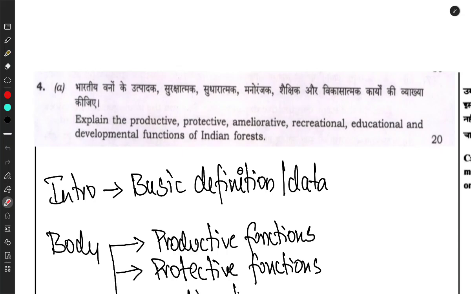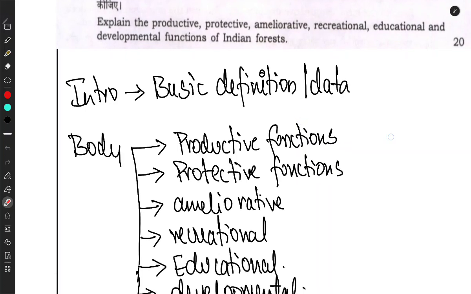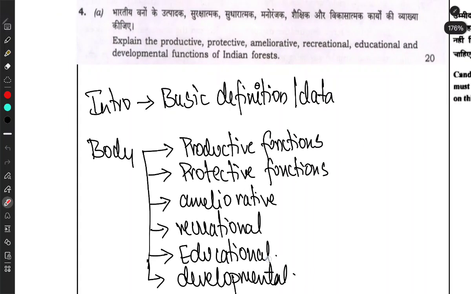Today we will be discussing one of the important questions that has been asked in the UPSC 2025 Civil Services examination for 20 marks. This question is from forestry. It asks to explain the productive, protective, ameliorative, recreational, educational and developmental functions of Indian forest. So we'll be discussing the answer.